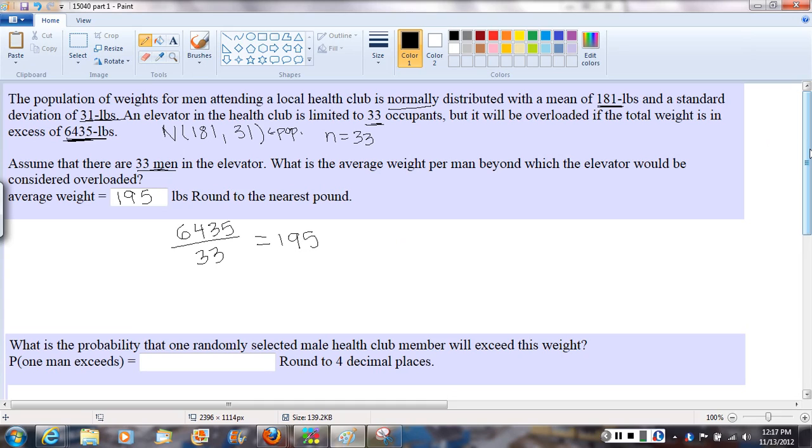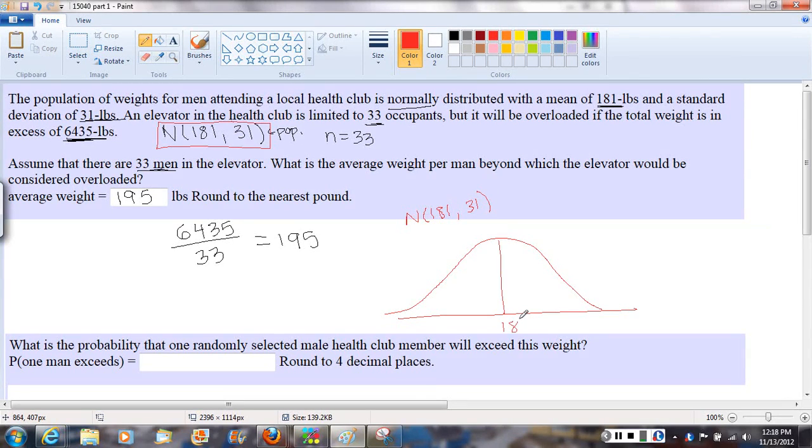Alright, next part of the question. What is the probability that one randomly selected male health club member will exceed this weight? So we're talking about a single individual from the population, so we can use this information here, right? It's a sample of size 1, essentially. So if we draw out our density curve, it's a normal with mean 181, standard deviation 31, so we can fill in that 181 right there.